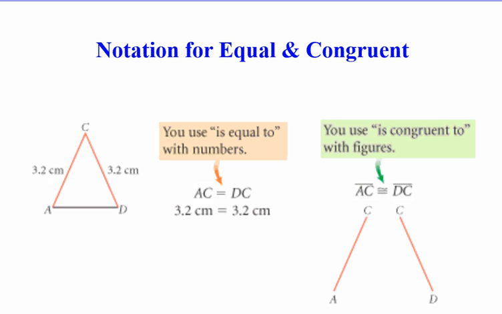However, looking at the second example, if we want to say that the segments are congruent, then we would say segment AC is congruent to segment DC. Also here, we are being introduced to the symbol for congruent. It may be a little hard for you to see, but right here is the symbol for congruent, and it is an equal sign with a squiggly line on top.